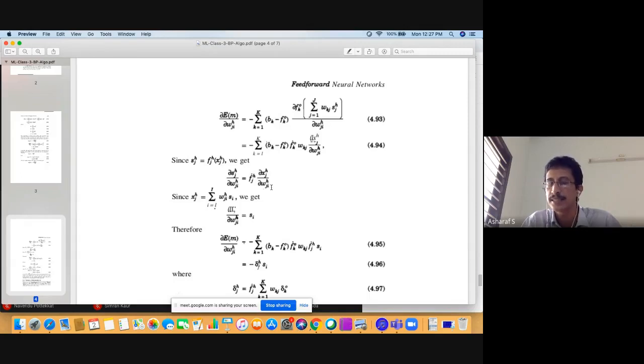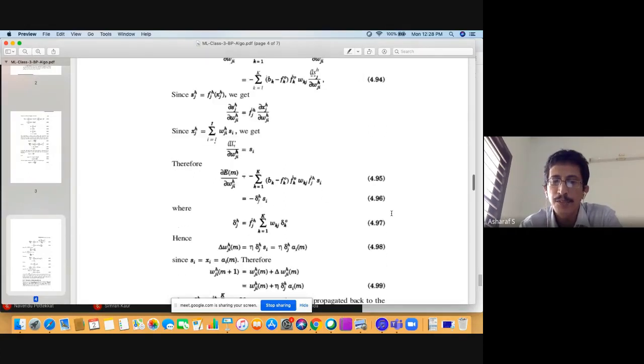What is si? So essentially what you get is, and you have seen that we have defined the delta in the previous step, delta j of h, to simplify the thing. Delta j of h is essentially bk minus fk into fk'(o) into w. So basically it's just for notational convenience that you have written this. There is a summation over here, and you have given it a particular notation, you call it delta k(o) in the previous step.